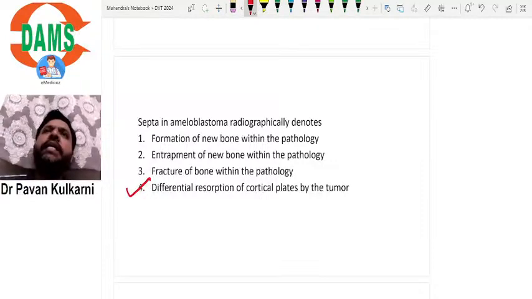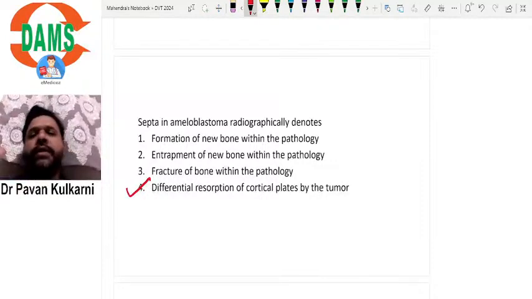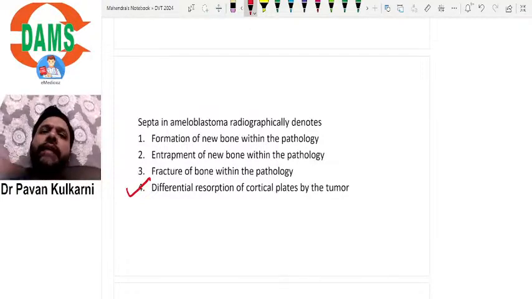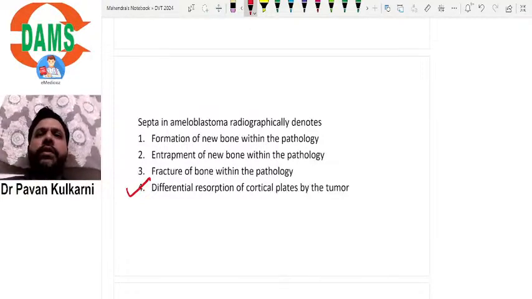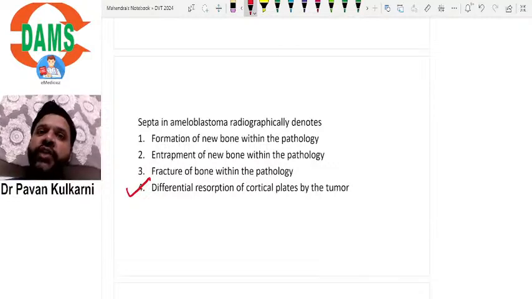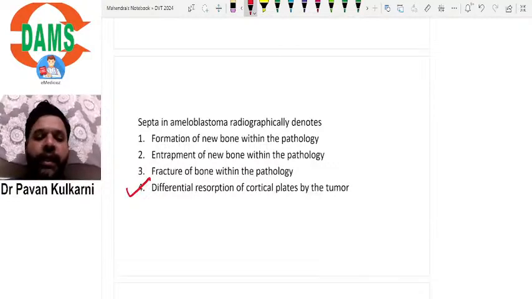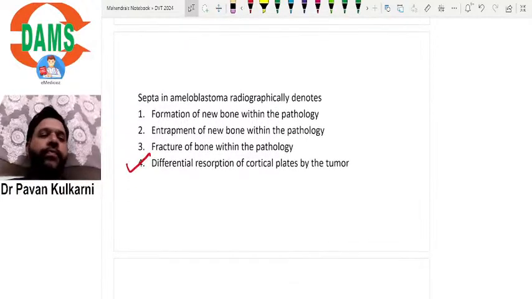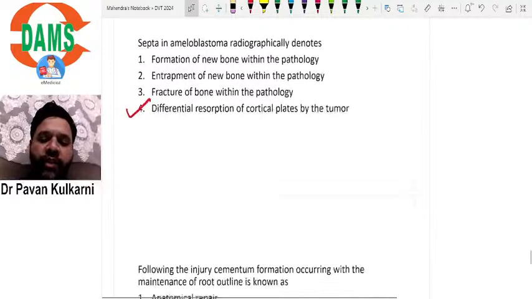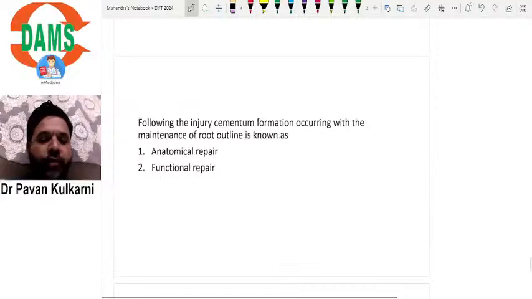What do I mean by differentially? Some areas will have more resorption, some areas less. That differential resorption rate is the reason for the septa, so that is the explanation for the presence of septa in ameloblastoma.